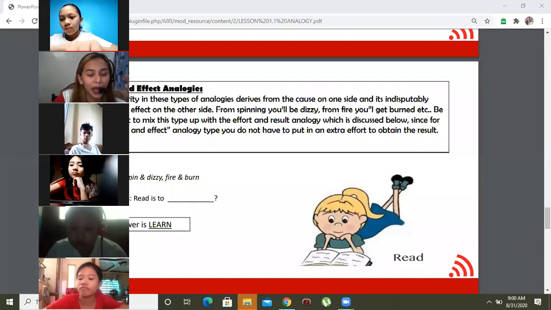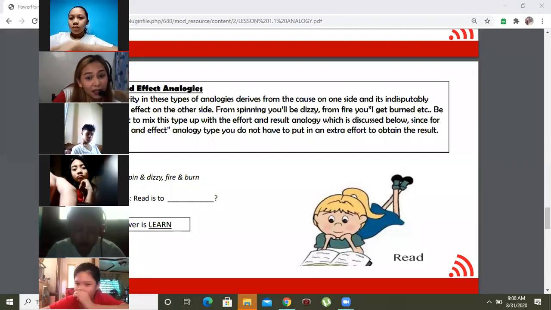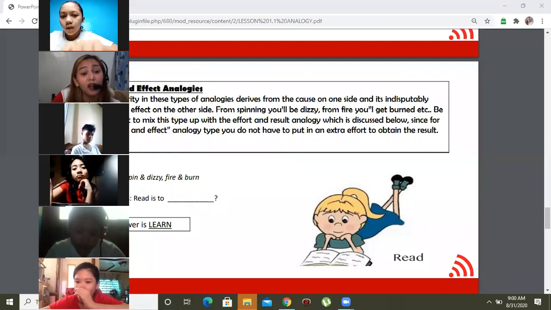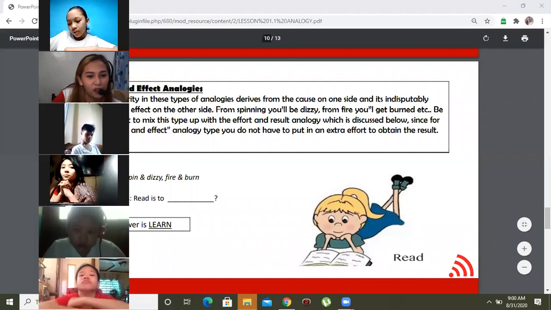Next, we have read. Let's say, for example, this is your cause, this is your action. You read. If you continue to read, what will be the possible effect? You will learn, po. Learn. So that is cause and effect analogy.